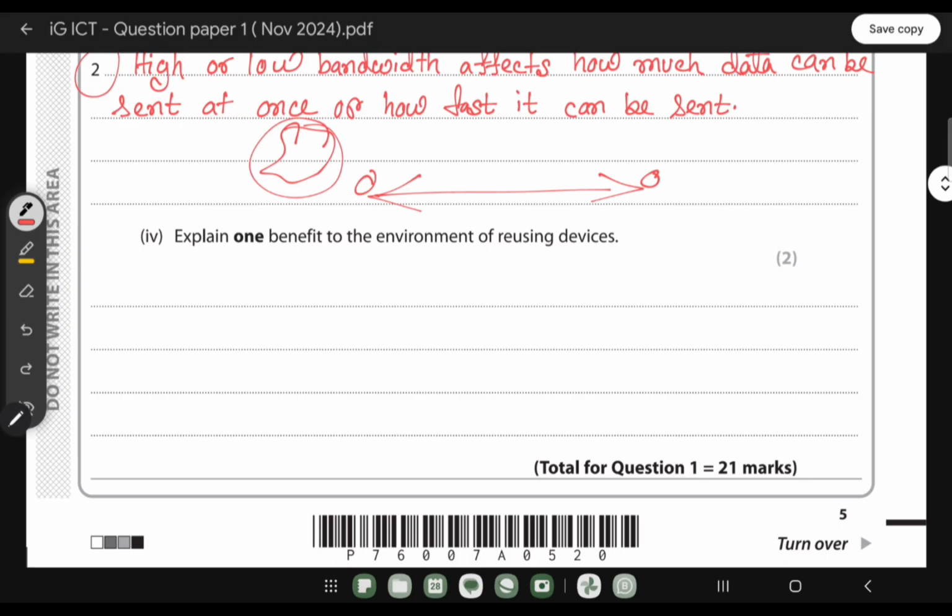Explain one benefit to the environment of reusing devices. So this one is again explain. When it comes to explain, we have to explain why reusing devices can help the environment. So first of all, when we are reusing something, new devices are not thrown into landfill. So we can write it reduces e-waste.